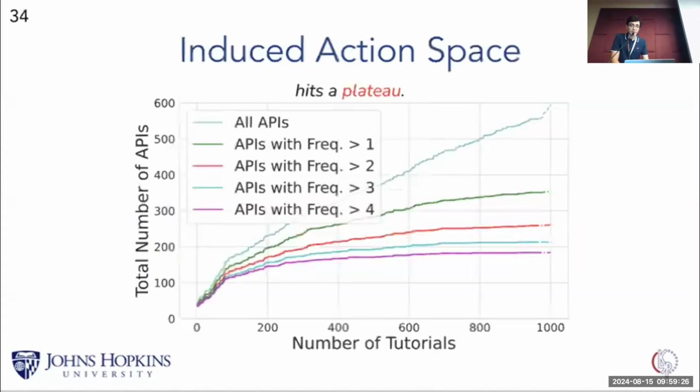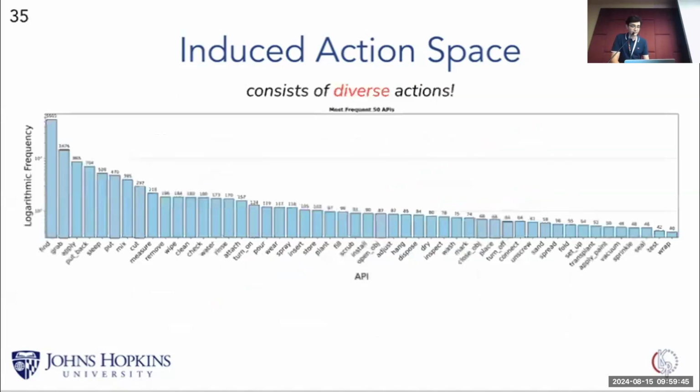Although we have room for improvement regarding the redundancy, we believe it's feasible that the induction rates get slower and lower as we run our pipeline, which implies that we find a stable action space that is capable of covering new tasks without inducing new APIs. Here you can see the most frequent 50 APIs. They come from diverse scenarios and are not saturated in a single domain.